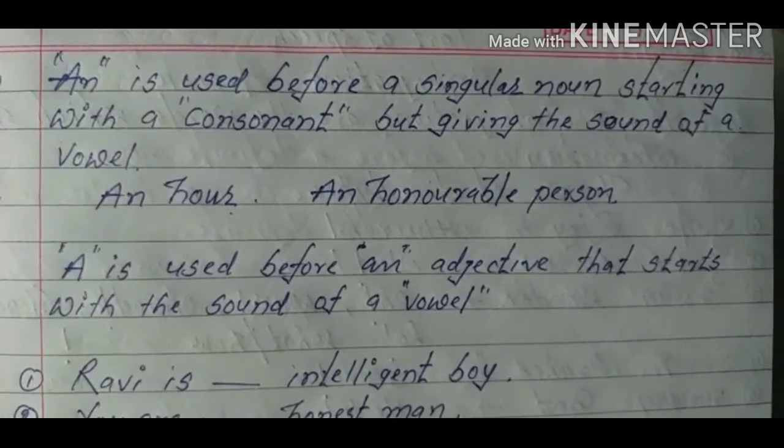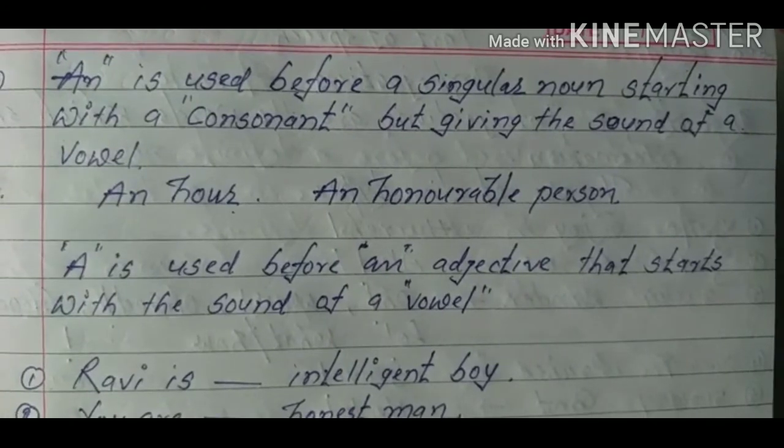An is used before a singular countable noun starting with a consonant but giving the sound of a vowel. You might have seen different types of nouns that start with a consonant, but some of them give the sound of a vowel. For example, an hour. Hour is starting with a consonant but giving the sound of a vowel.